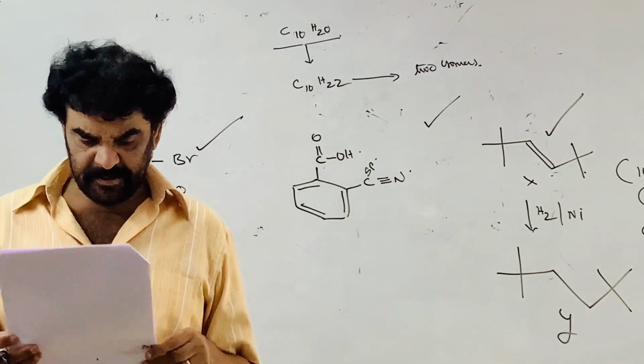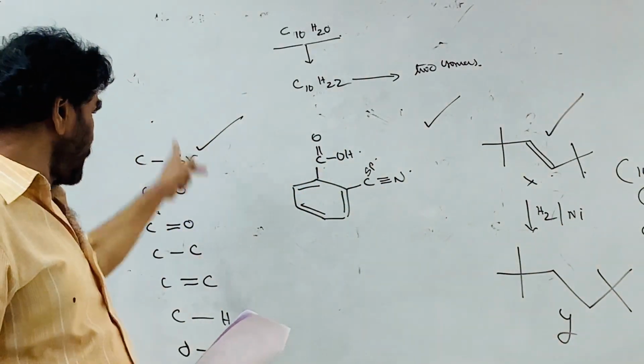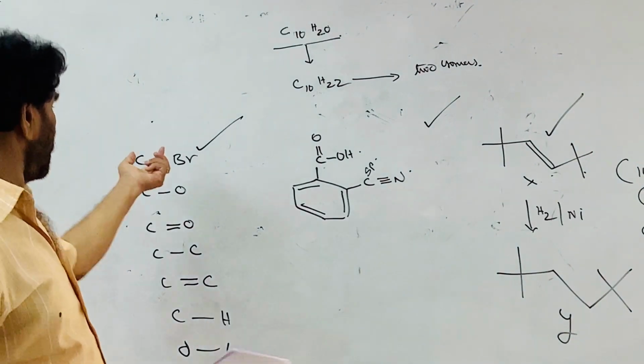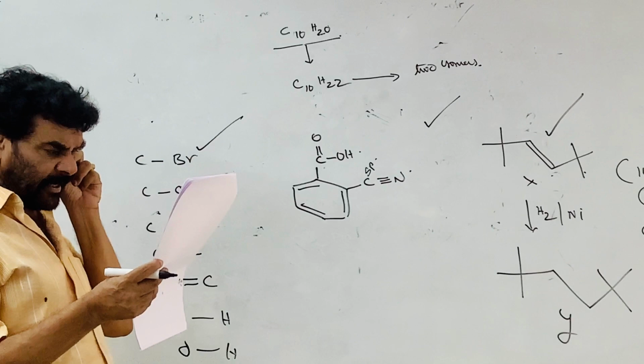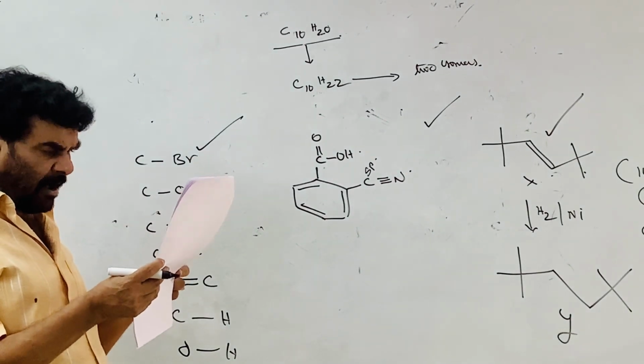B1, B is correct. Check up. Take the list and check up the bonds. The bond length is more. After that, C, that is the carbon bromine bond, is longer.